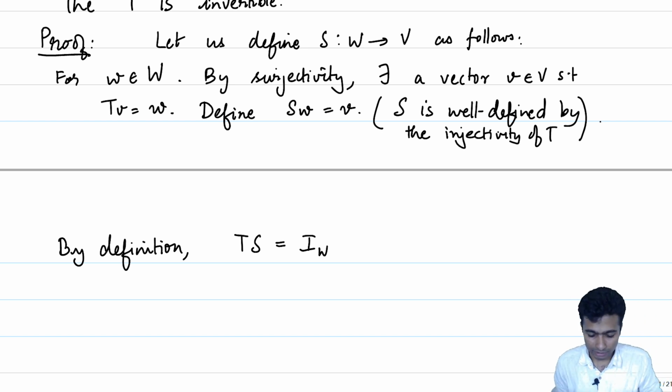You take any vector W in capital W. What is S of W? It is exactly that particular vector V which maps under T to W, that is what S of W is, and then T takes V back to W. So, TS is clearly equal to IW.